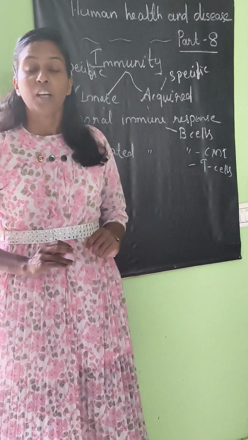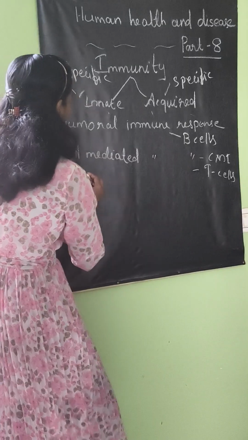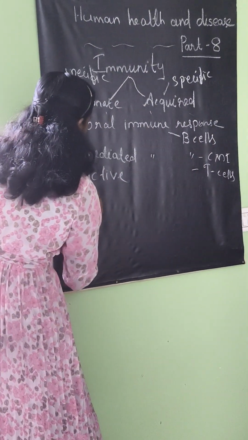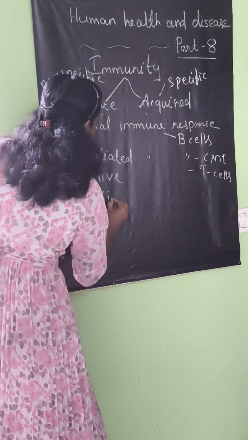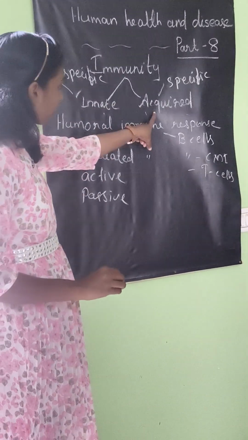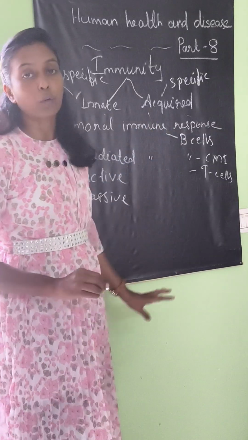Next we can study what are the different types of acquired immunity. There are two different types of acquired immunity: active acquired immunity and passive acquired immunity.